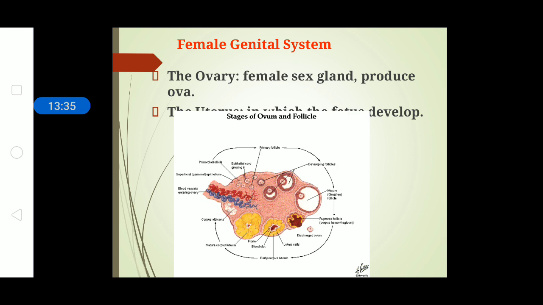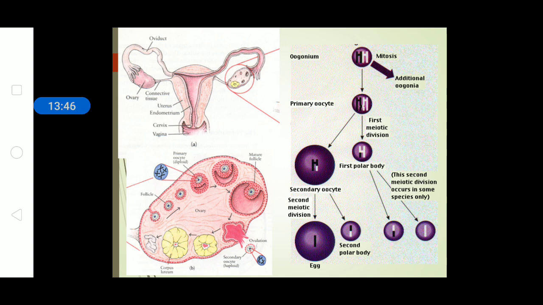The female genital system, in this case, consists of the ovary, that is the female sex gland, which produces ova.